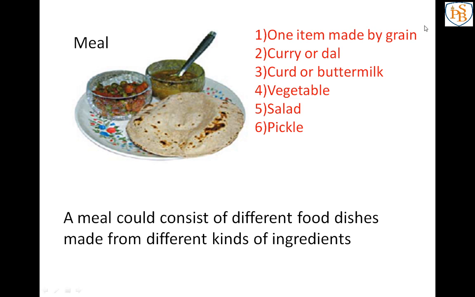Grain means what? Rice, wheat, jawar, bajra, correct? Just ask your mother, different kinds of grains are there. So grain means rice, wheat, jawar, bajra. So at least one item is there. For example, your chapati, roti, bhakri, correct? Those are made from grain.